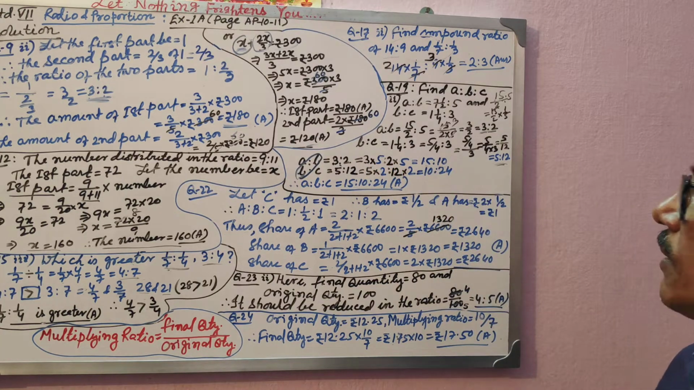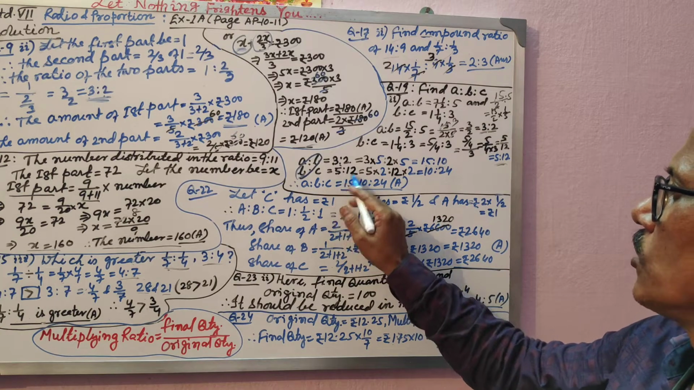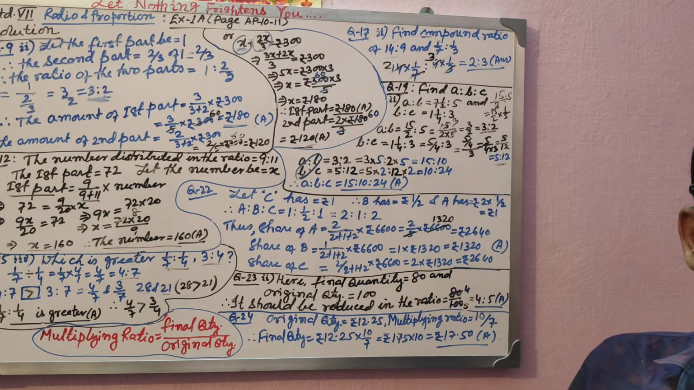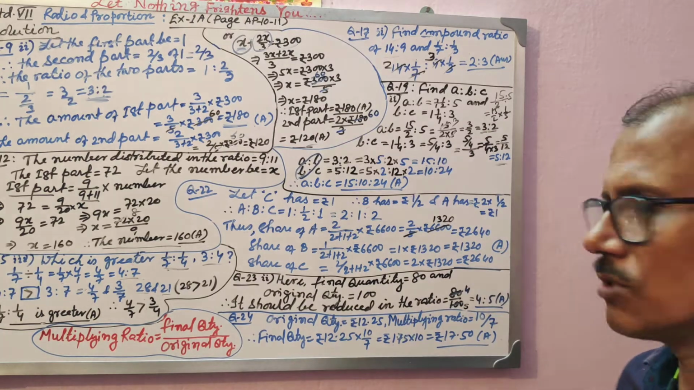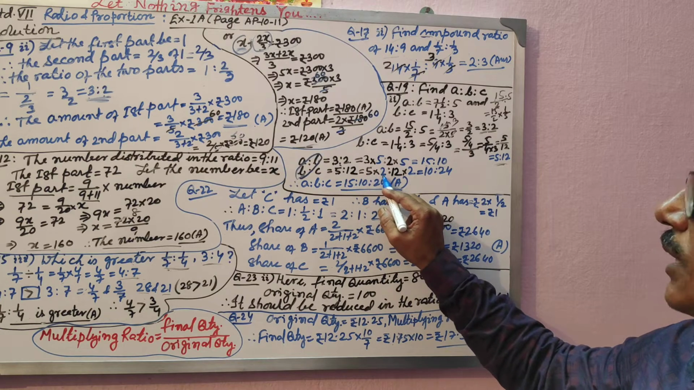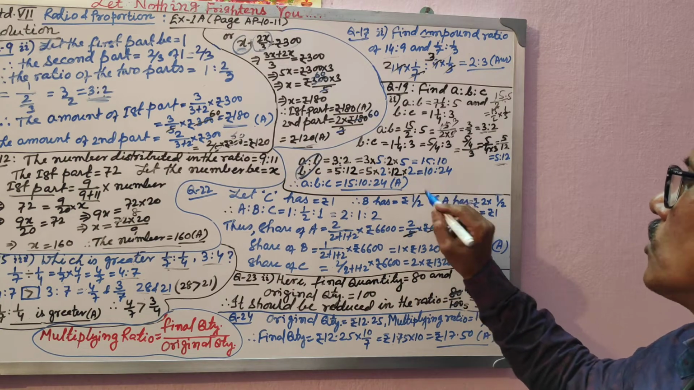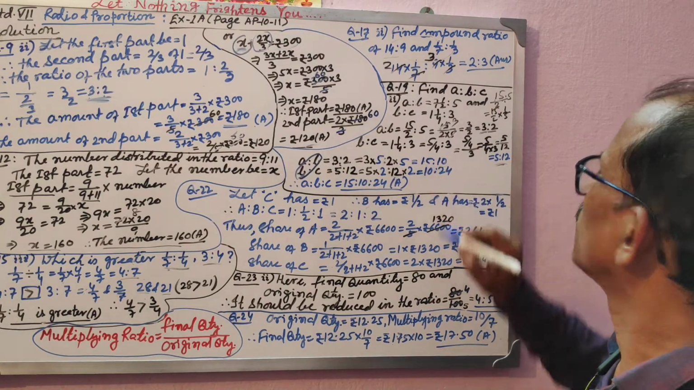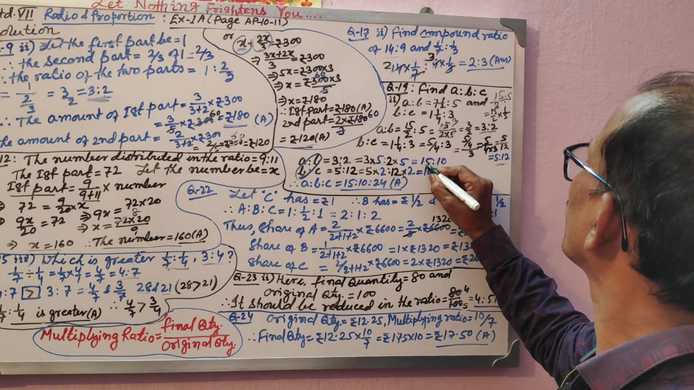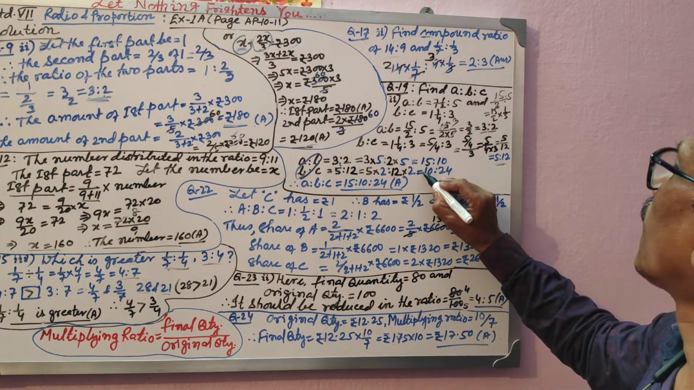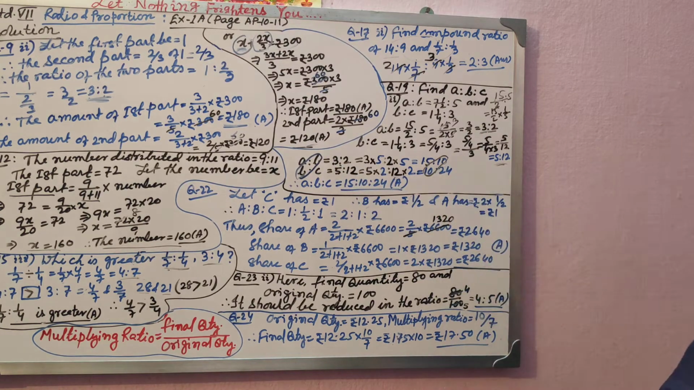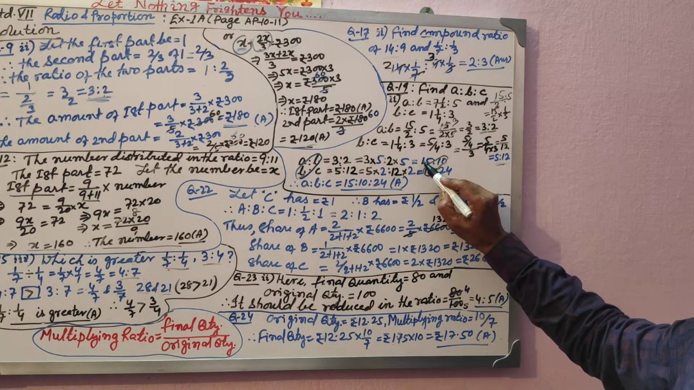A:B becomes 15:10. B:C similarly was 5:12. 5 will be multiplied with 2, no? But once you have multiplied 5 with 2, you can't do injustice to the consequent. 12 also has to be multiplied with 2. So 5 2s are 10 and 12 2s are 24. Now A:B is 15:10 and B:C is 10:24. So now both the B terms are equal. Now we can conclude A:B:C will be 15:10:24.